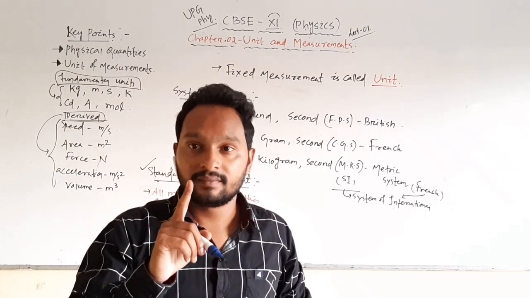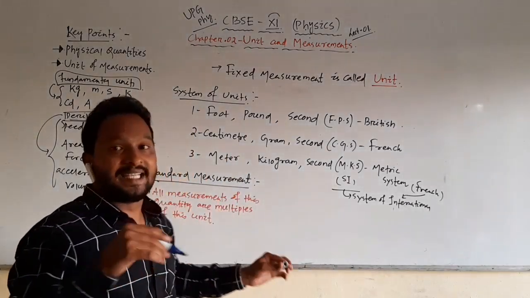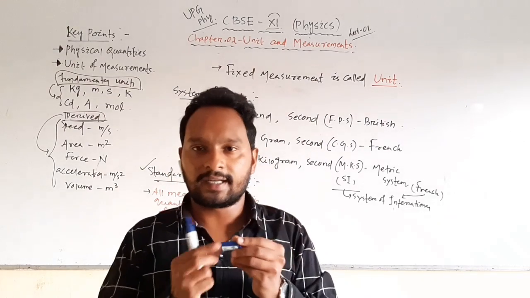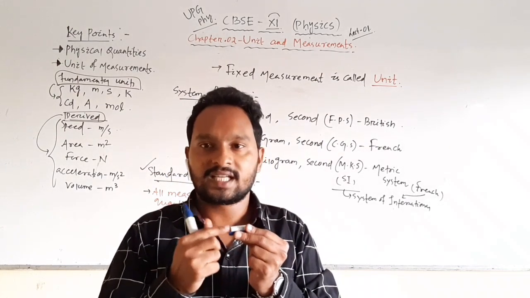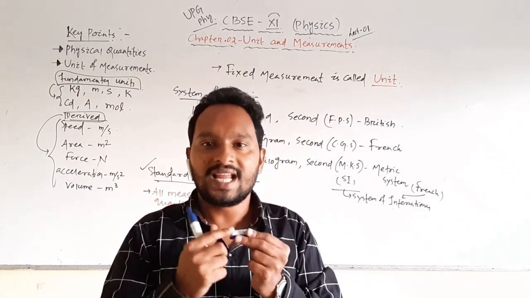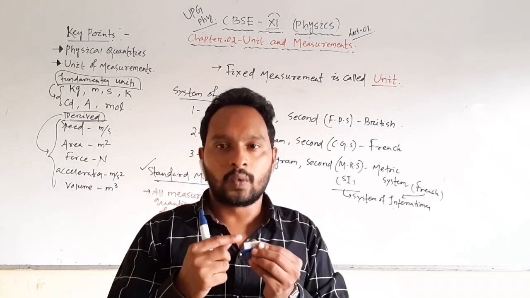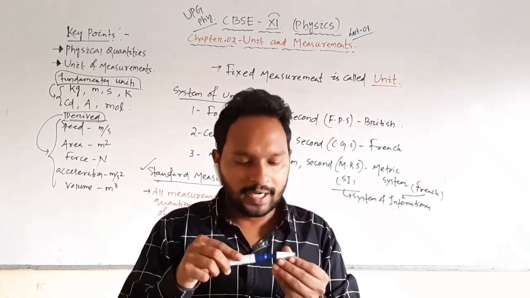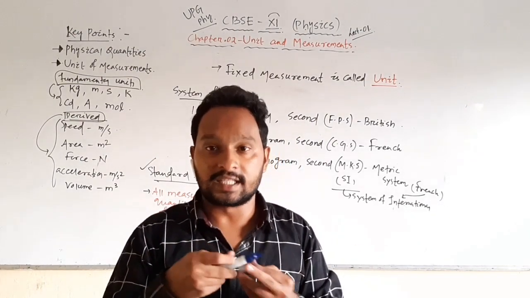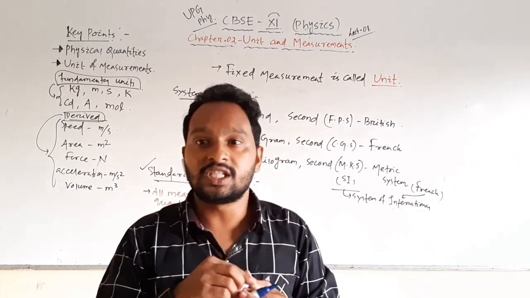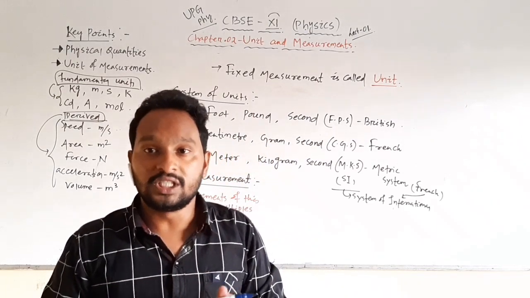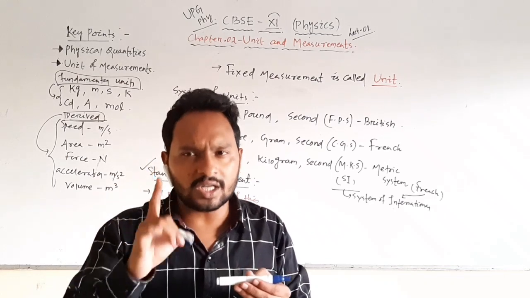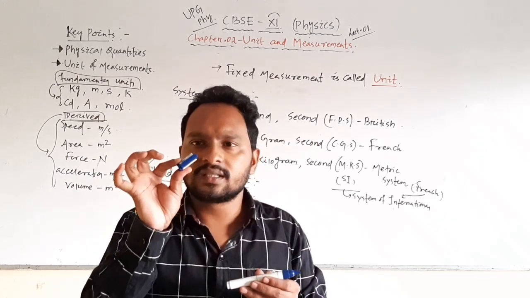Suppose I declare one day that this marker cap, this length, we will call 1 inch. How long is it? This is my standard measurement. It becomes a standard because we all agreed that this much length will be called 1 inch.